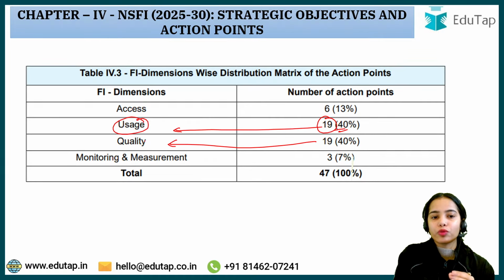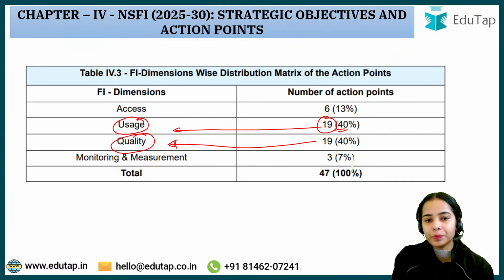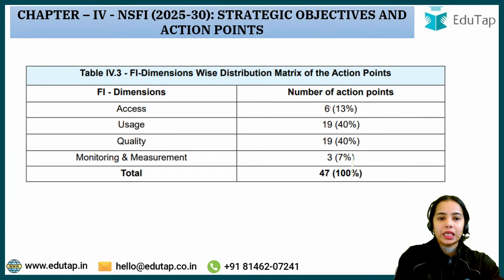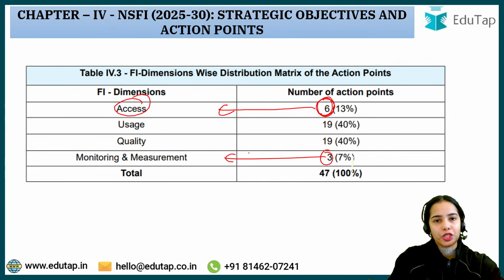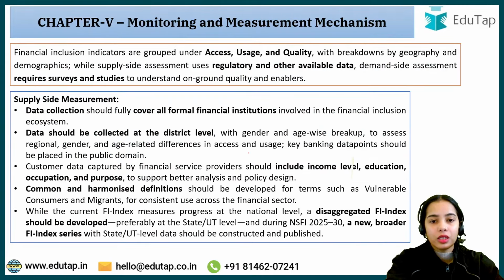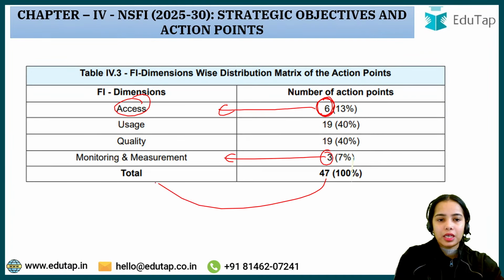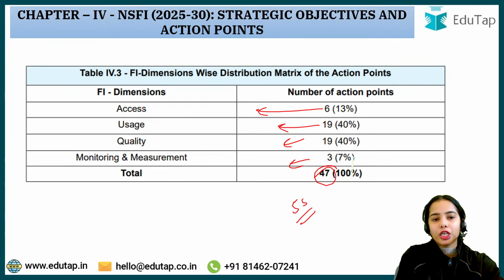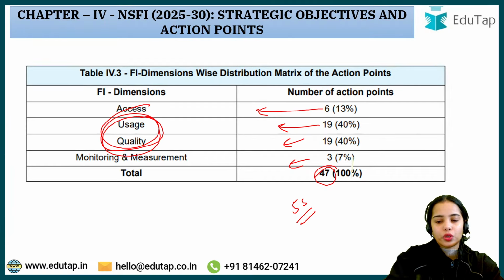19 action points focus on improving the quality of the financial products and financial services. Then 6 action points focus on providing more and more access, and 3 action points focus on monitoring and measurement, so basically data. So there are 47 action points being undertaken for the 5 strategic objectives: access, usage, quality, and monitoring and measurement. Usage and quality are more focused on.